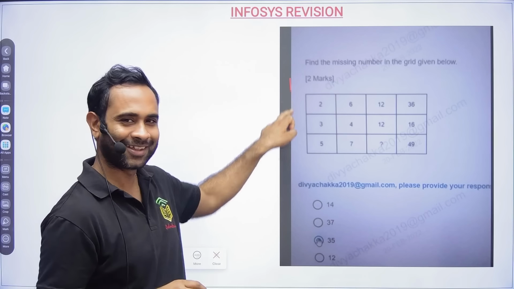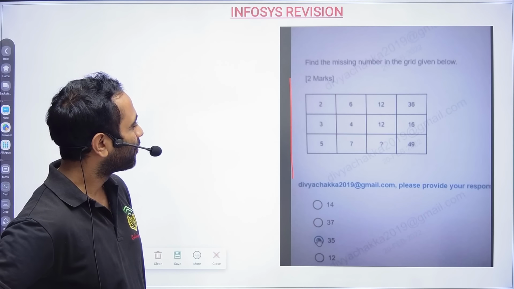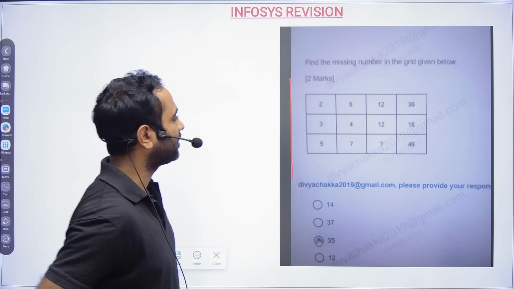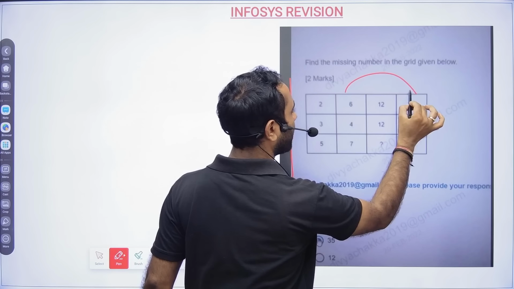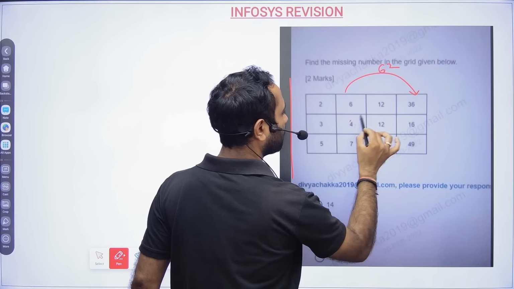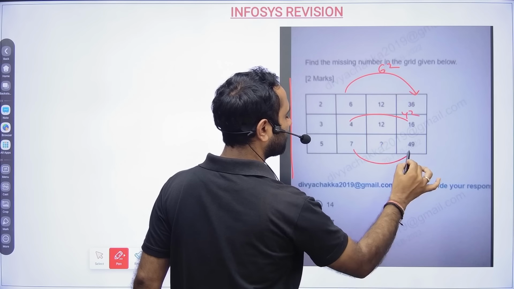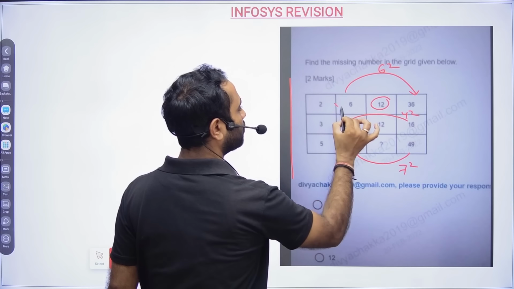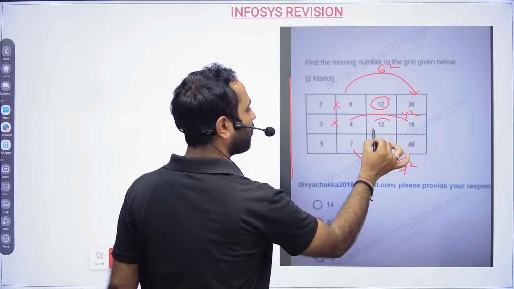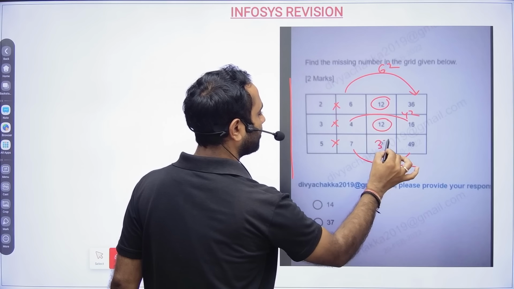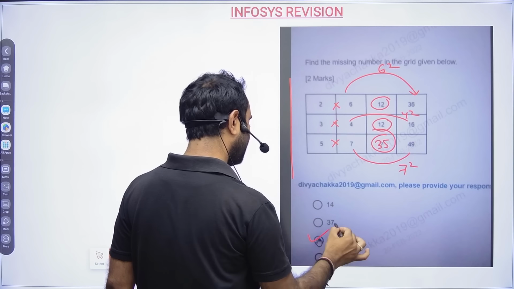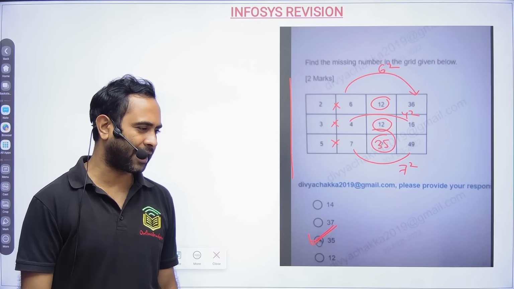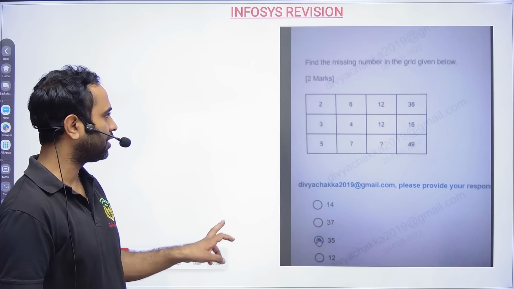Okay, anyway. So here, find the missing number. 2, 6, 12, 36, 12, 16. So one thing I could see, 6 square is 36, 4 square is 16, and 7 square is 49. That is clear. Now here 12. So 2 into 6 is 12. 3 into 4 is 12. So 5 into 7 will be 35. Some logics will be easy to get. Some logics will be difficult to get in the exam. So you have to spend time. You have to understand. And then only you will be able to solve.